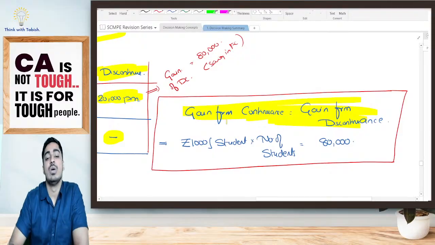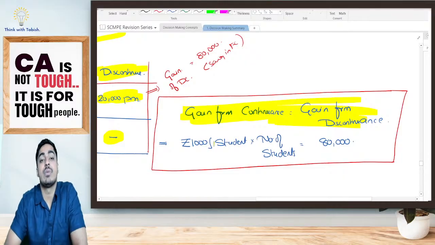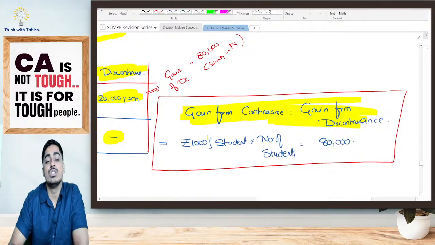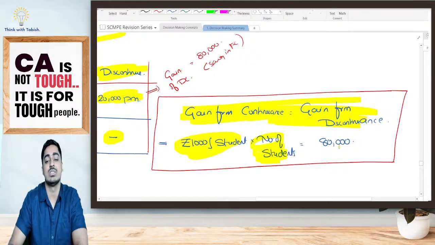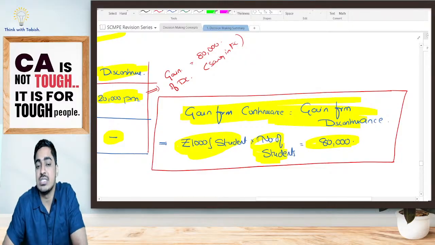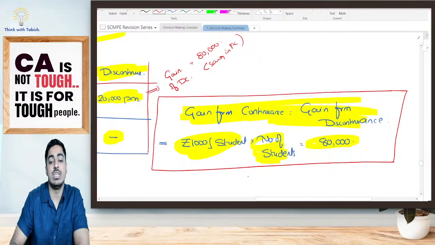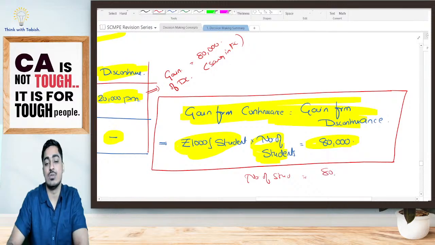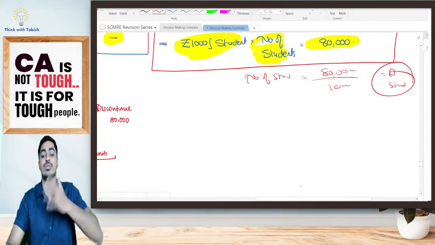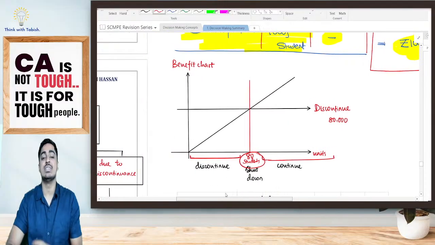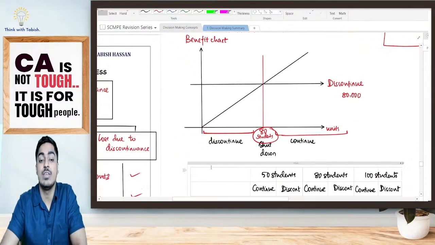Now, gain from continuance. What is my gain from continuing? It is the contribution. Yes or no? Contribution per unit, 1,000 per student, into number of students. What is the gain from discontinuance? It is 80,000. That means how many students bare minimum should you be teaching? It is 80,000 divided by 1,000, which is 80 students. So if I am teaching a bare minimum of 80 students, then I can continue. If I'm teaching less than 80 students, there is no point in continuing on a purely financial basis.